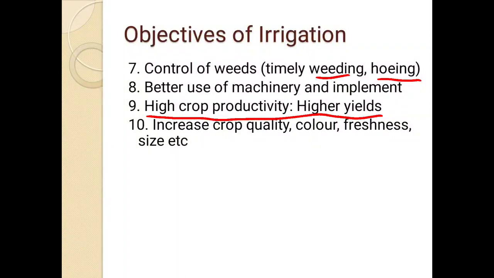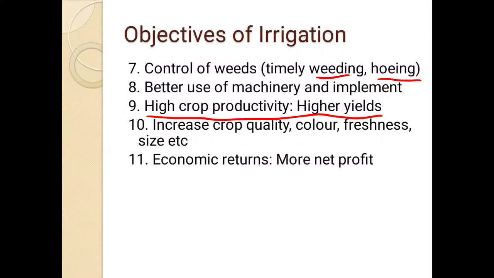The color is very good, the freshness and aroma are good, the size of the product is good, and this is achieved by using irrigation. Economic returns, more profit. When we have irrigation, we are getting more production, more crop growth, more yield, and ultimately more profit.